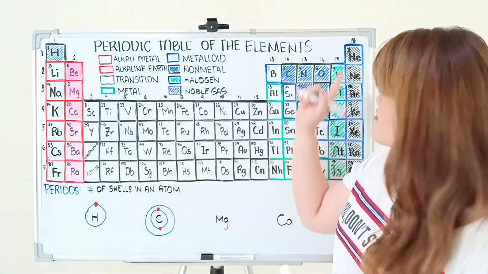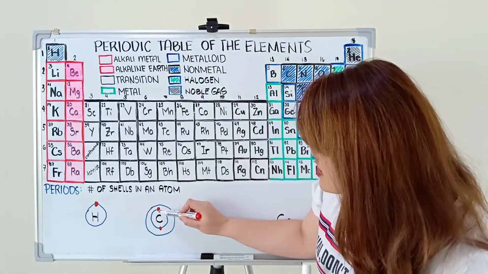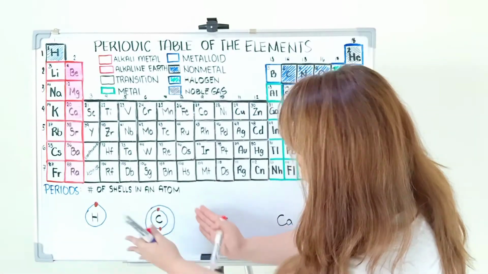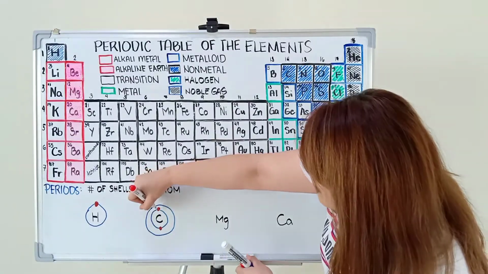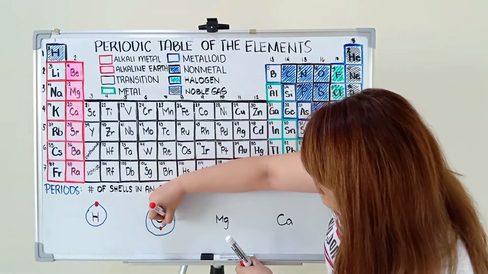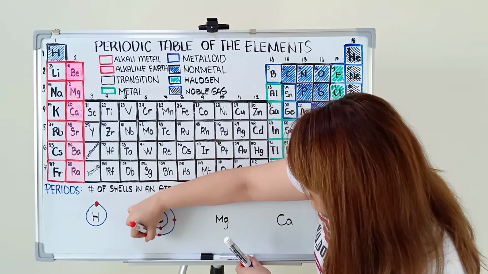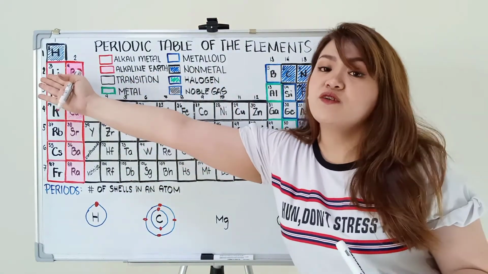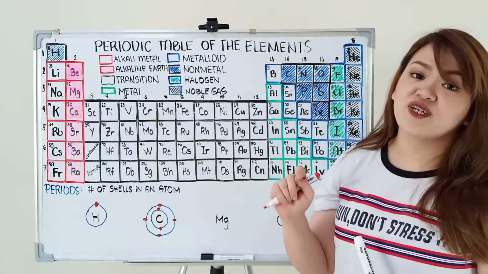So here we have 6 electrons. So first shell, 1, 2 electrons. After filling the first shell, mag-move on tayo sa second shell, wherein we have 2, 3, 4, 5, 6 electrons. Carbon belongs to period 2 because it has 2 shells.